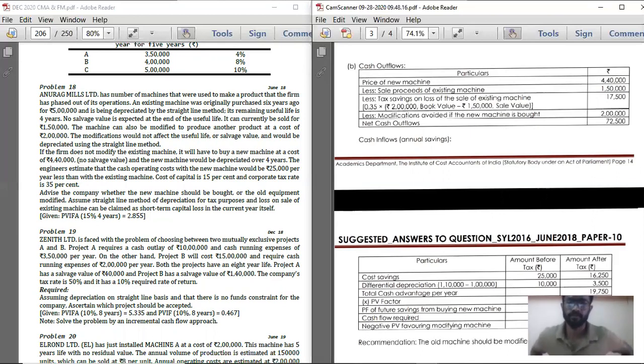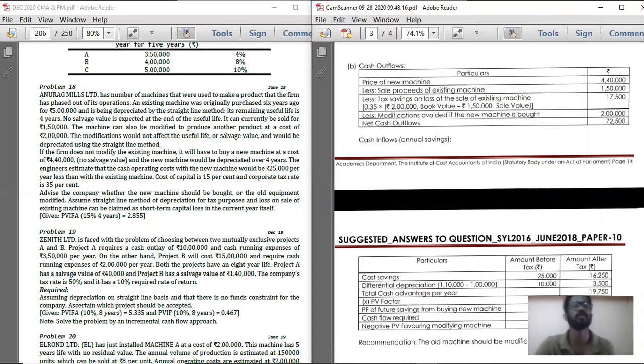Problem number 18. Statement number 1. Calculation of net cash outflows on purchase of new machinery. Below that, a two columnar table. First column particulars, second column amount. Below that, under particulars, record small a, price of new machine, purchase price of new machine.